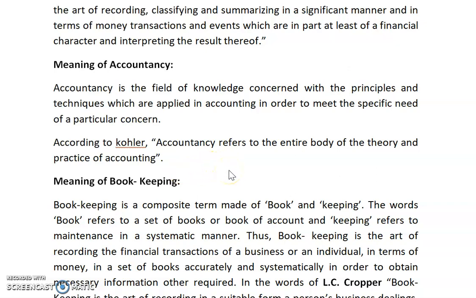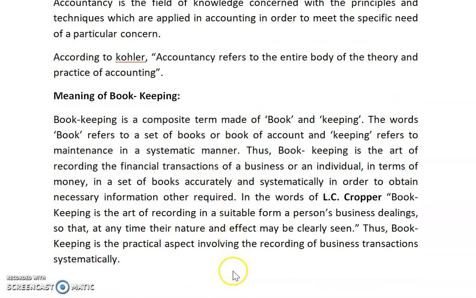Now, what do you understand by bookkeeping? Bookkeeping is a composite term made of two terms, book and keeping. Book means to maintain our accounts, and keeping means to maintain in a systematic manner. So, bookkeeping is the art of recording the financial transactions of a business or an individual in terms of money or monetary value in a set of books accurately and systematically in order to obtain the necessary information.